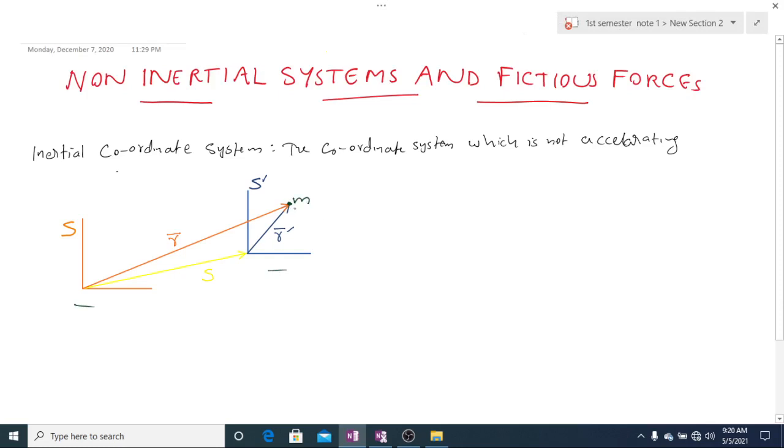Now the position coordinate of this mass in S prime is given as r prime, and the position coordinate of the same mass in the S coordinate system, that is this orange coordinate system, is given as r. Suppose the instantaneous separation between this orange coordinate system, S, and the S prime coordinate system is S. This is the yellow S.